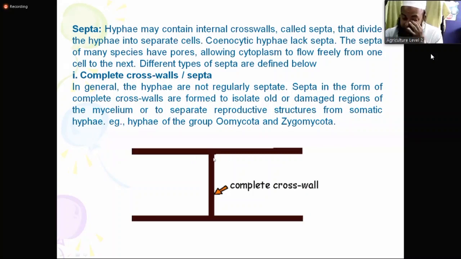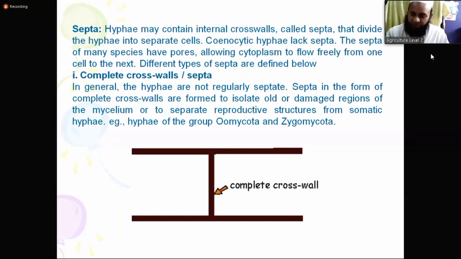I think you understand. So what I said is that this type of septa is not usual. Actually, they want to discard some of their body. They do not want to carry some of their body, so they prepare complete septa.